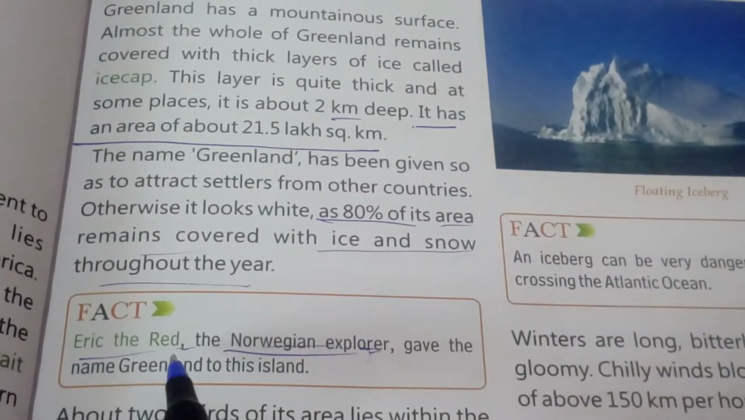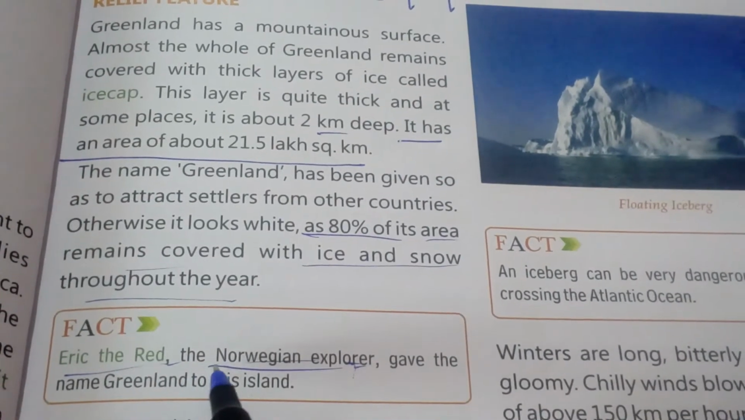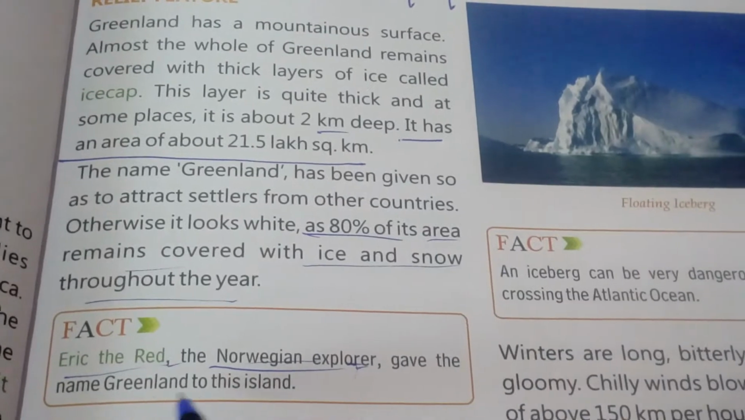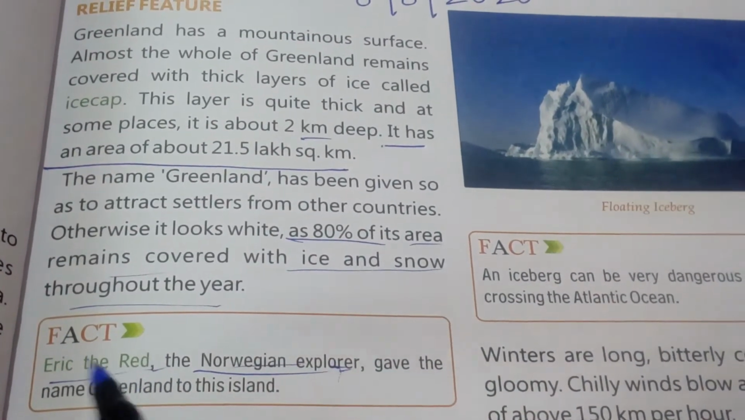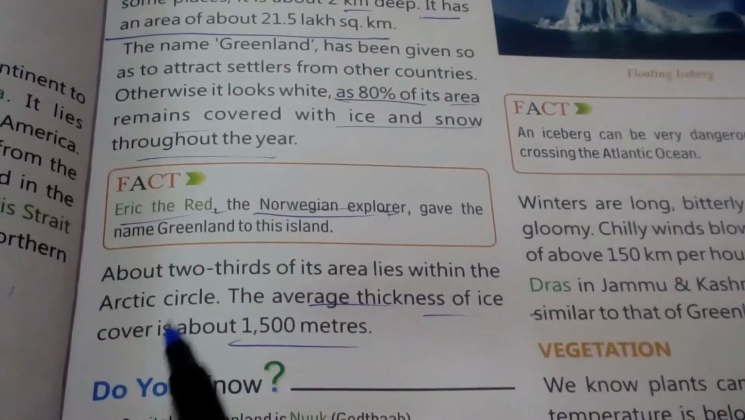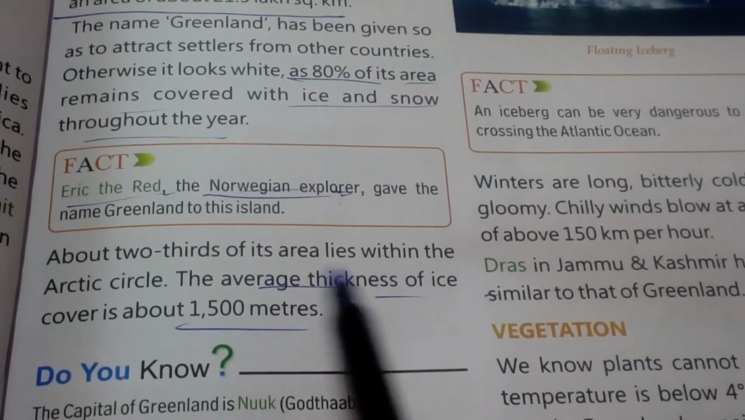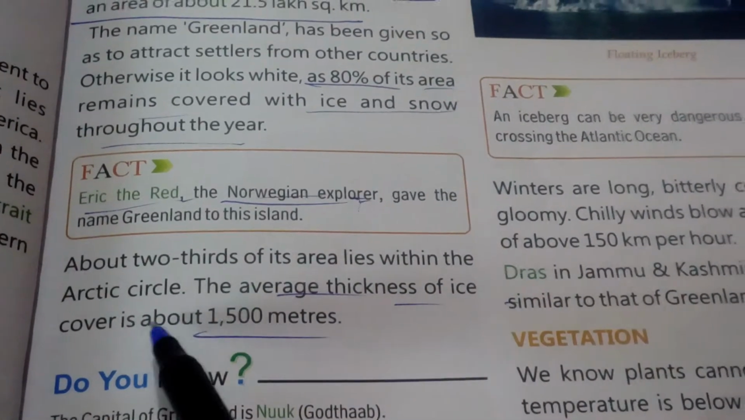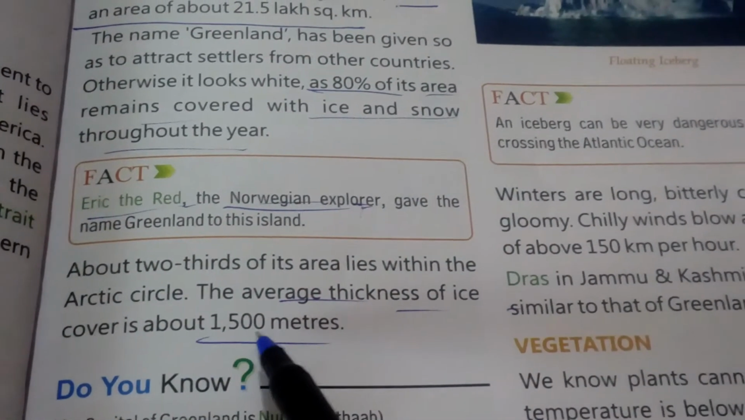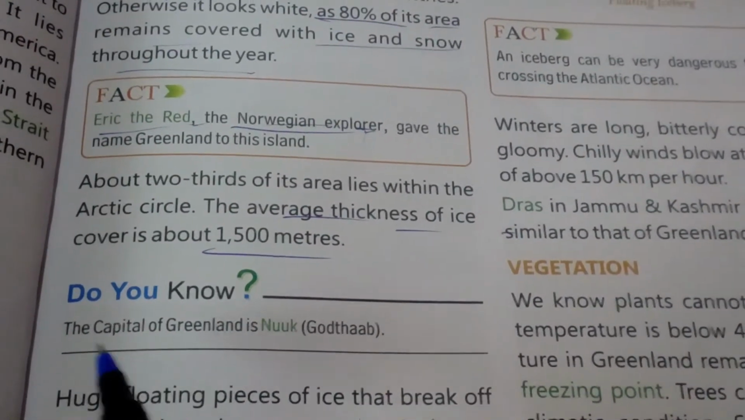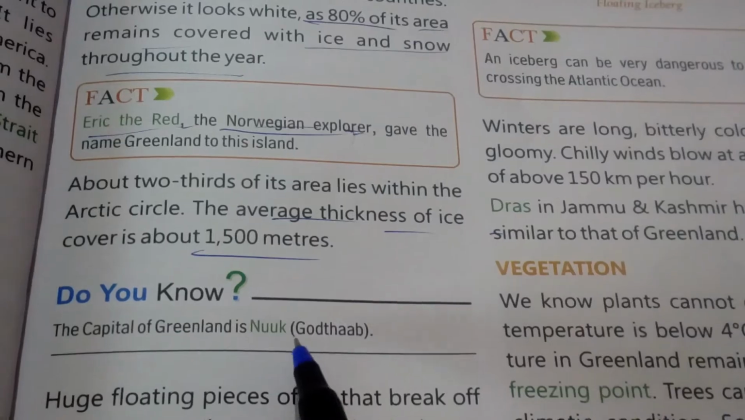Next fact, Erik the Red is the name of the Norwegian explorer. He gave this name to this island, Greenland. Next, about 2/3 of its area lies within the Arctic Circle. The average thickness of ice cover is about 1500 meters. Then the capital of Greenland is Nuuk, Godthab.